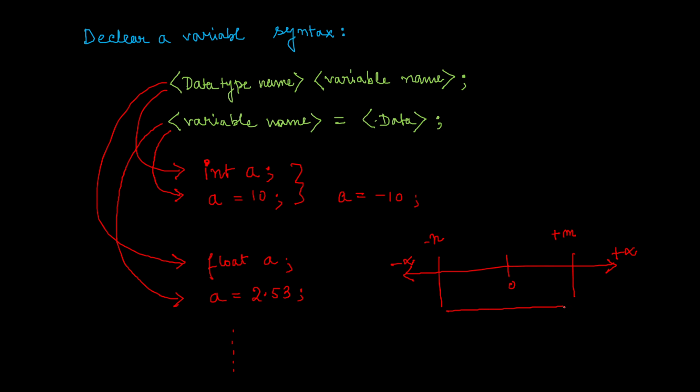This is what we call the range of the variable, or also the range of the data type.